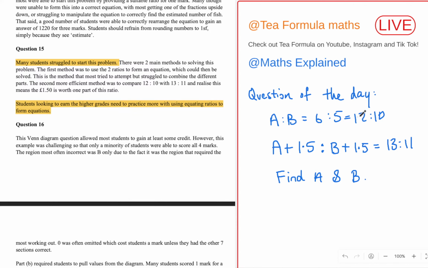But yeah, that's a topic that is worth practicing because it's one that often trips up a lot of people. How many marks is that one? 4 marks. So yeah, quite a lot. Technically, you've got to train yourself to do that in 4 minutes. And they say students looking to earn higher grades need to practice more with using equating ratios to form equations. So as I said, a key skill that is definitely worth practicing.